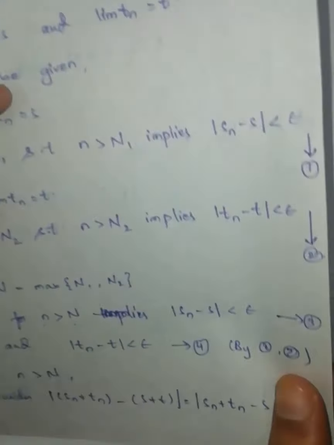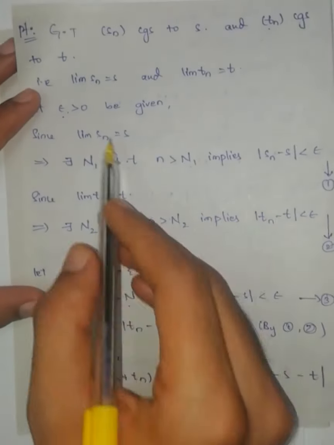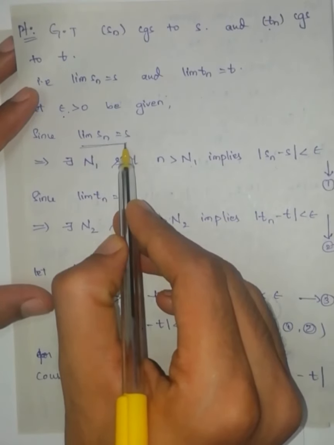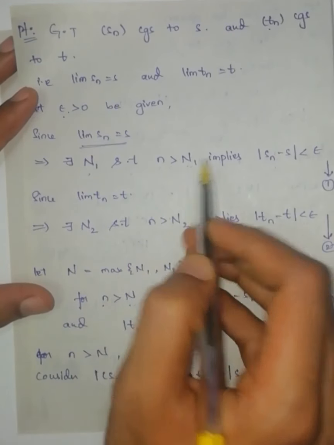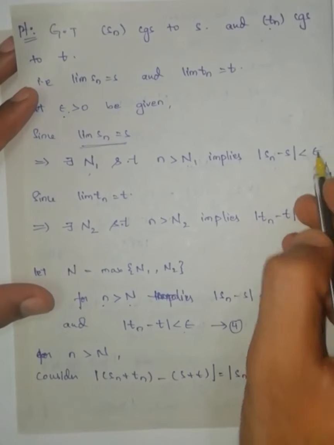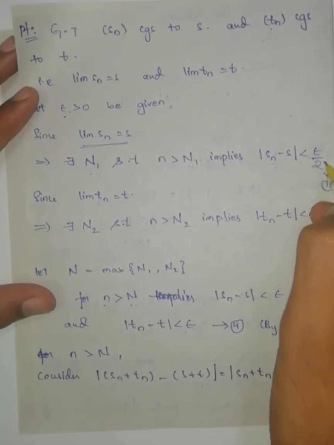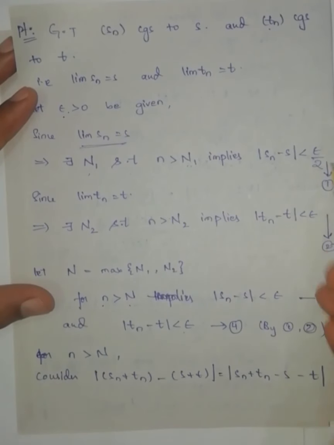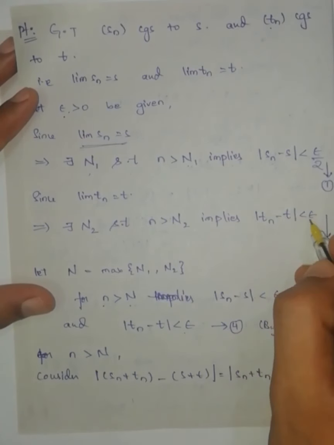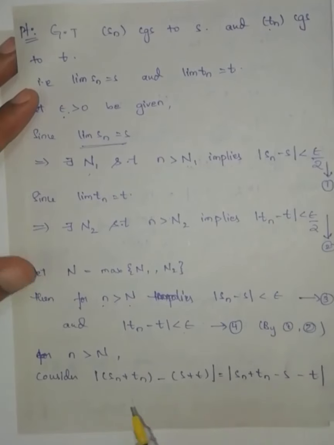So here I am going to change something. Since the limit of the sequence Sn is S, there exists capital N1 such that n greater than capital N1 implies modulus of Sn minus S is less than epsilon by 2. Because the definition says that for each epsilon greater than 0, I can take epsilon by 2 as well. Here also I can take epsilon by 2.